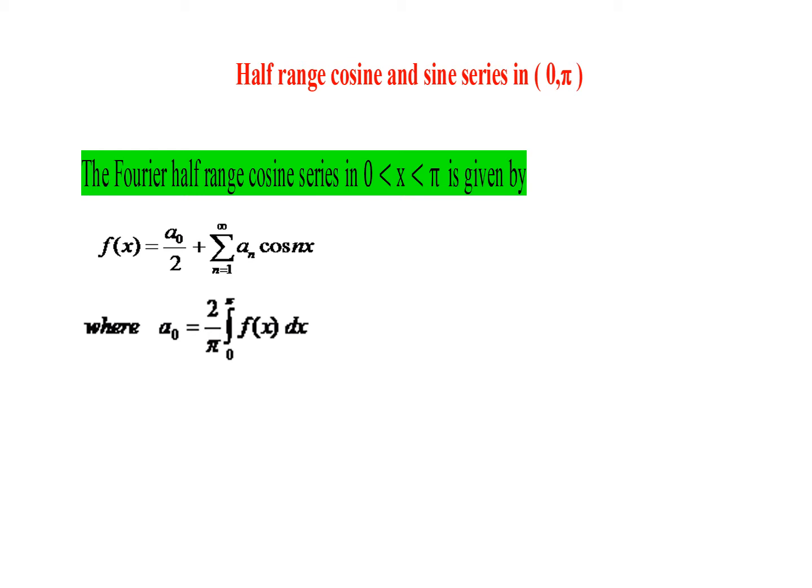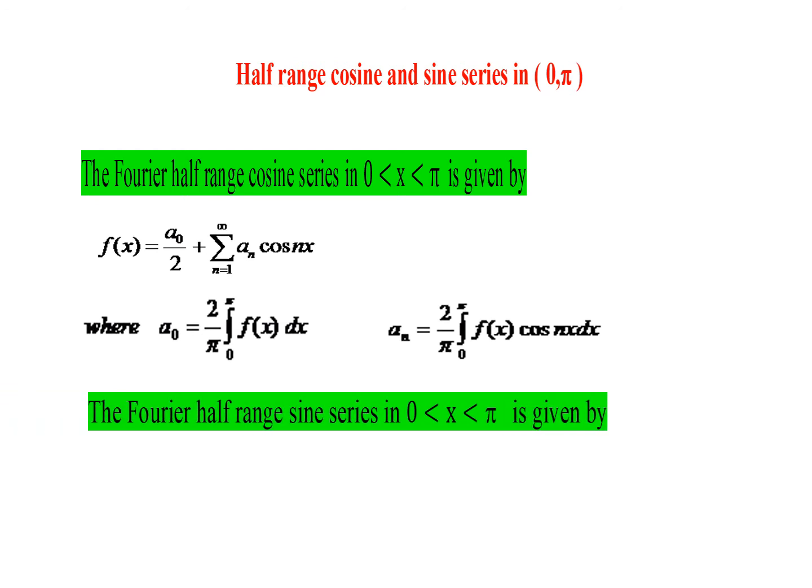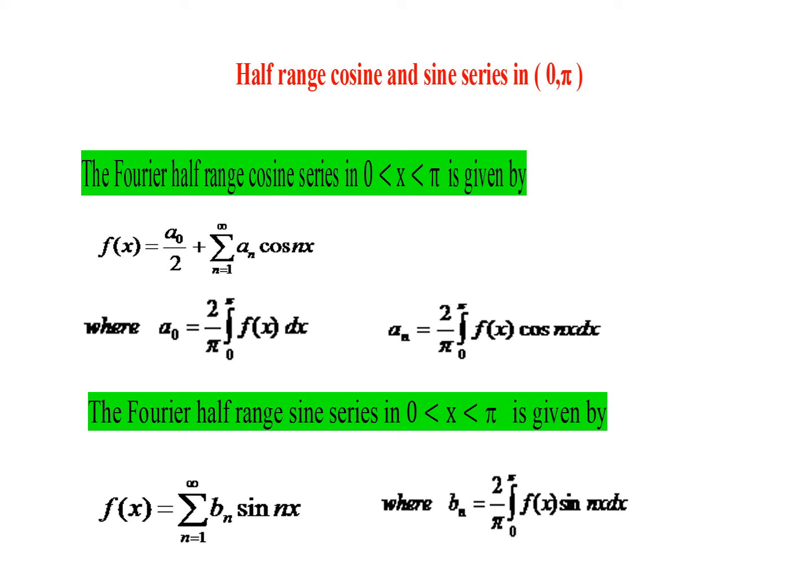would have been derived from the original Fourier series by assuming the function as an even function, that is the even extension. So that is why, we know, for an even function bn will be 0. So from there we get this Fourier cosine series. Similarly, we can get the Fourier sine series also. So the Fourier sine series in 0, pi is given by f of x equal to sigma bn sin nx, where of course bn is 2 by pi integral 0 to pi f of x sin nx dx.